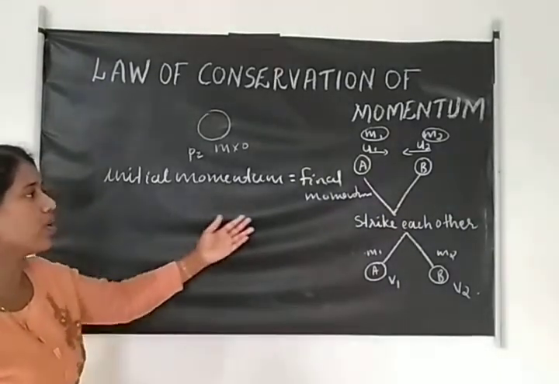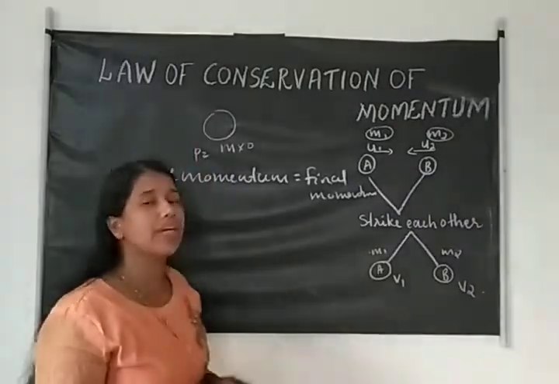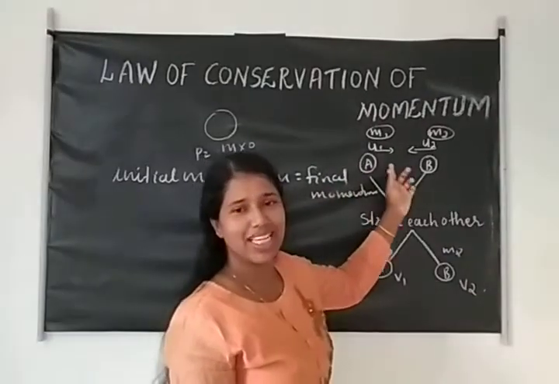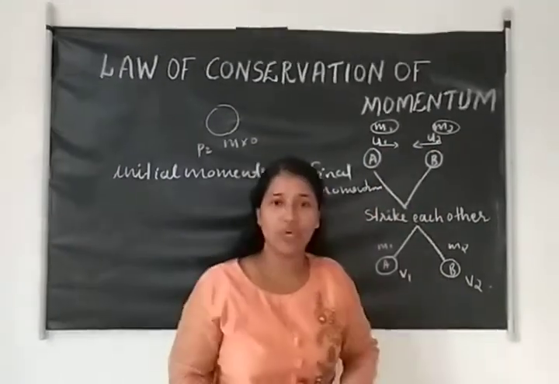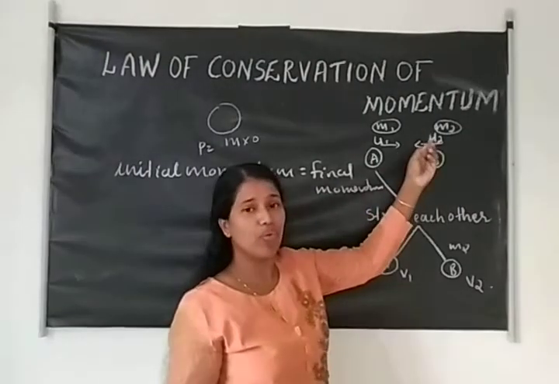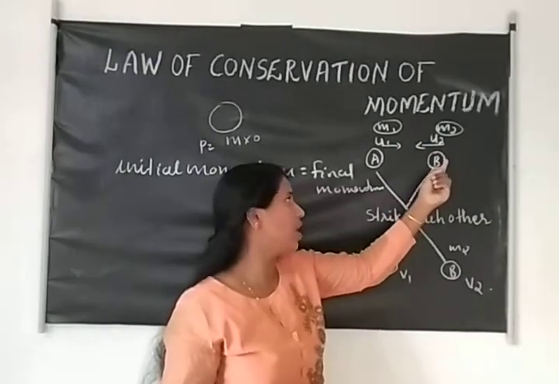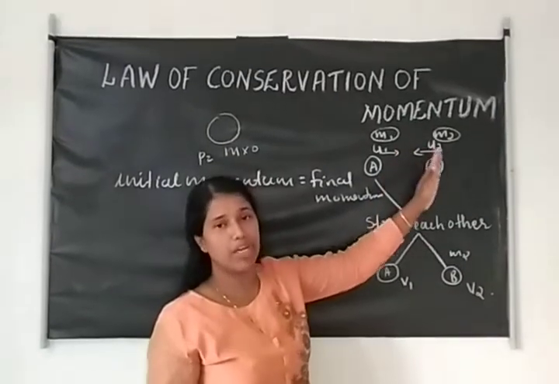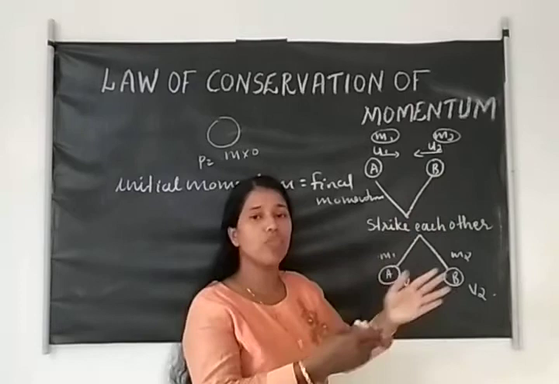Now the proof, based on the third law. Consider two bodies A and B of masses m1 and m2, moving with initial velocities u1 and u2. After some time they collide with each other and then move again in a straight line.